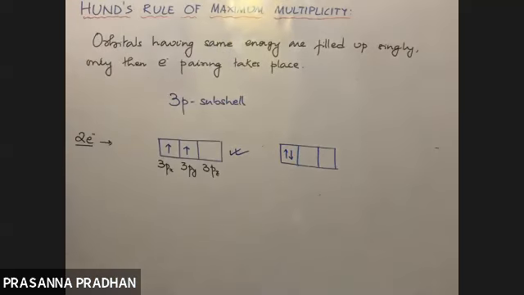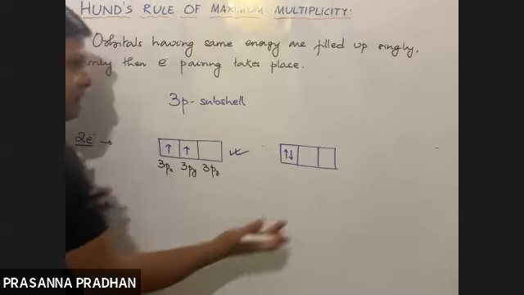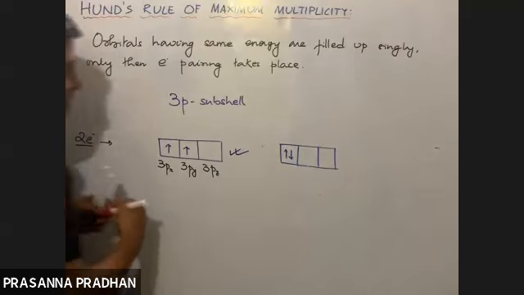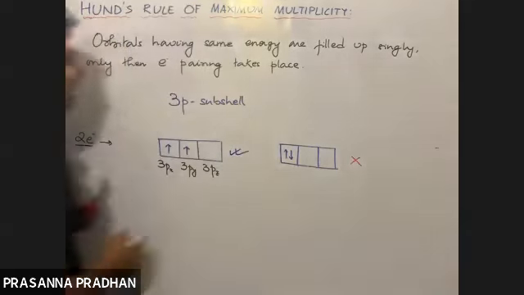Incorrect, because according to this principle, the electrons must fill up the orbital singly first. They must occupy each orbital singly. But here, the electrons are getting paired up without filling the orbital singly. So this is incorrect.